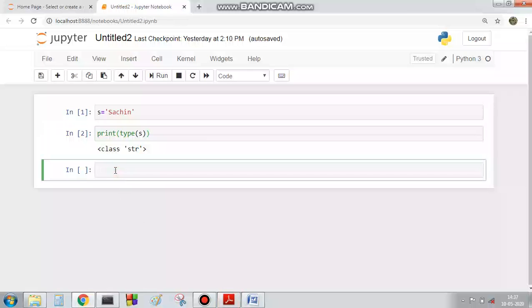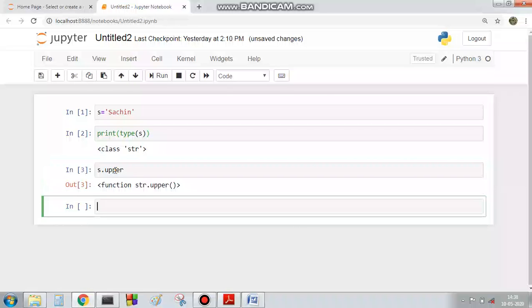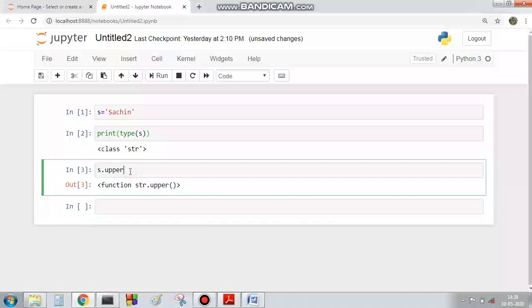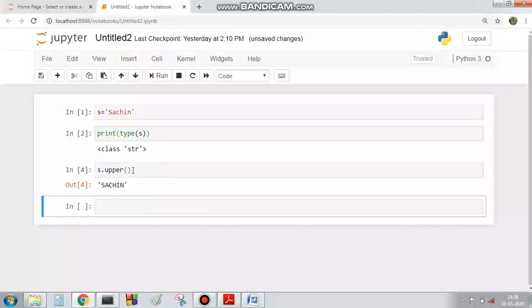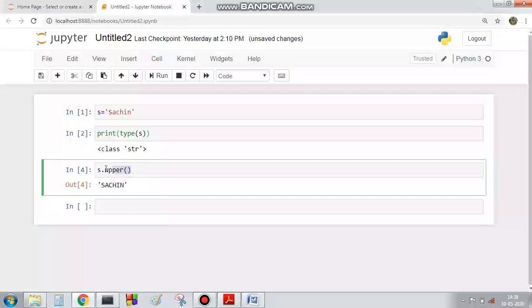and one of its methods is upper. Sorry, here the parentheses are missing because it is a function. So if I print here, if I execute this line, this will show Sachin in uppercase. So this upper is a method associated with the class string.